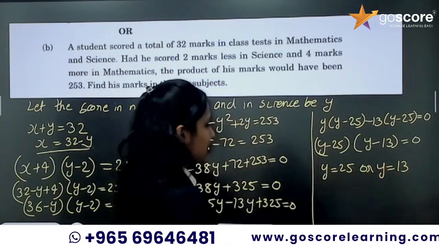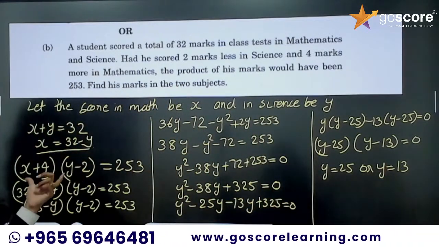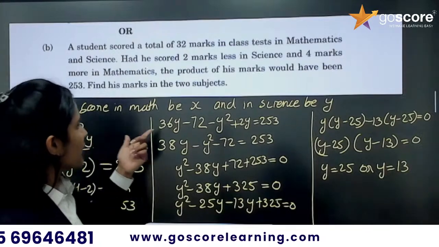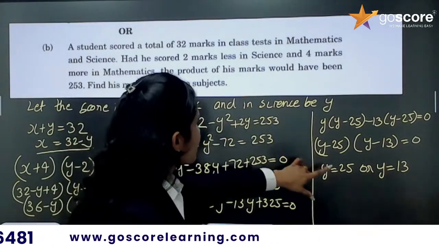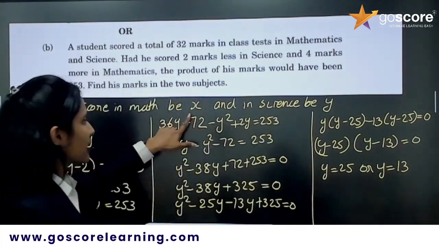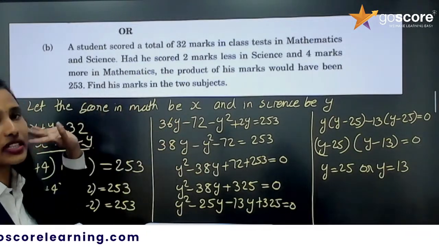So in each condition we will find the value of x also, because if he got 25 in science, then he will be getting 32 minus 25 in math.